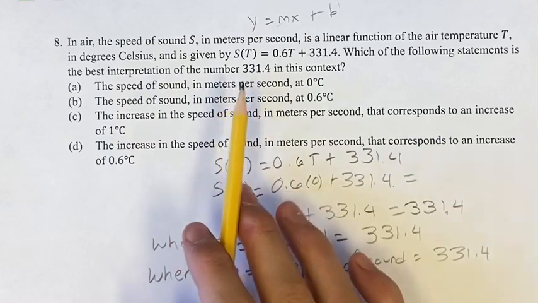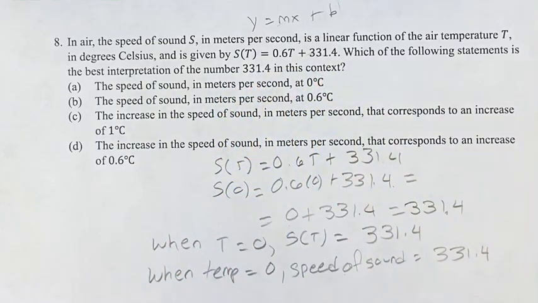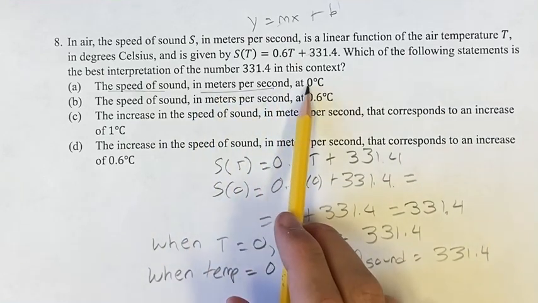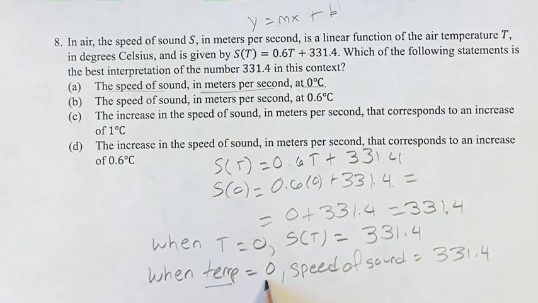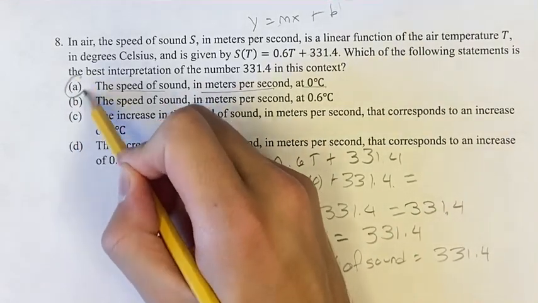So what is the best interpretation of the number 331.4 in this context? It is the speed of sound in meters per second at 0 degrees Celsius, when the temperature equals 0. Therefore, A is going to be your final answer.